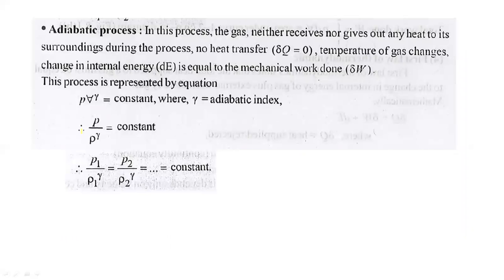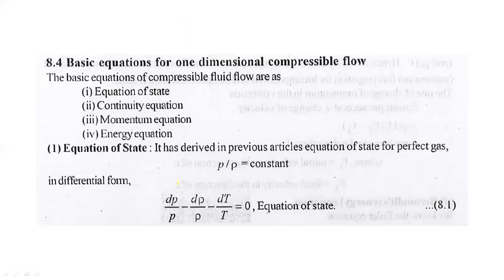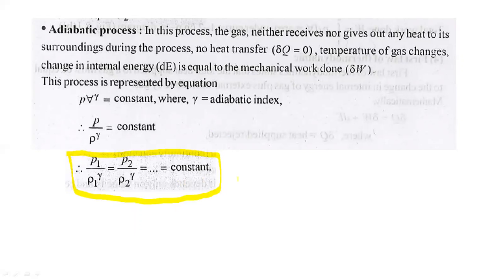Next is the adiabatic process, where PV raised to the power gamma is equal to constant, and here gamma is the adiabatic index. Therefore, the equation we get here is P1 upon rho 1 raised to the power gamma is equal to P2 upon rho 2 raised to the power gamma is equal to constant. This is what we discussed yesterday.